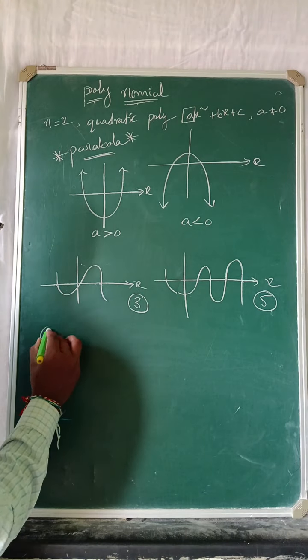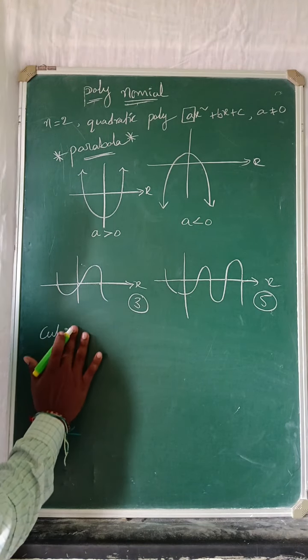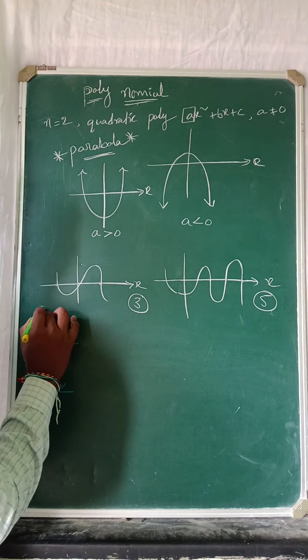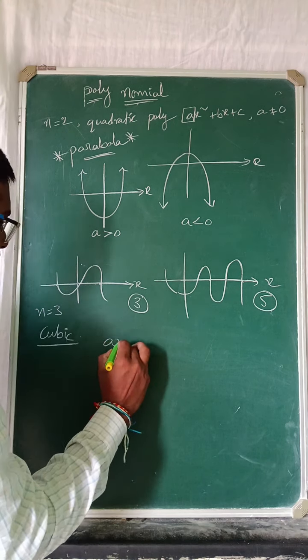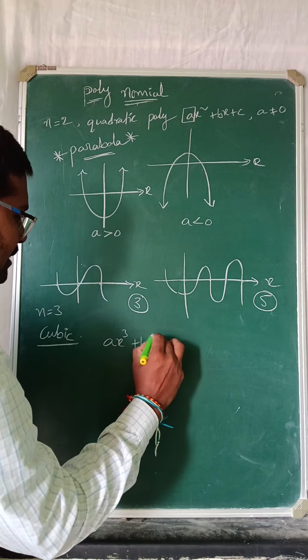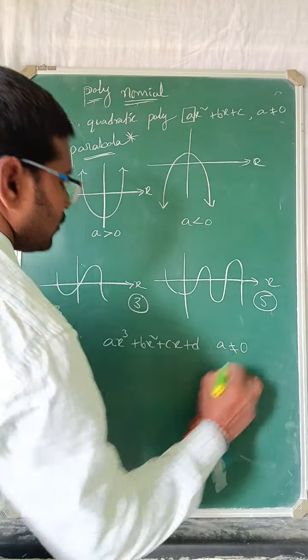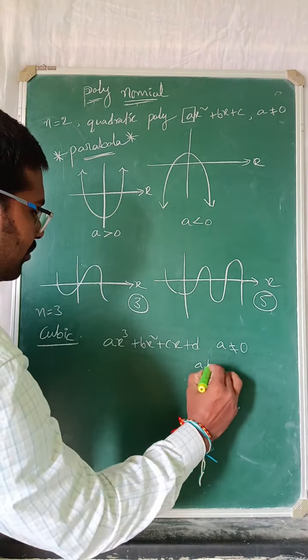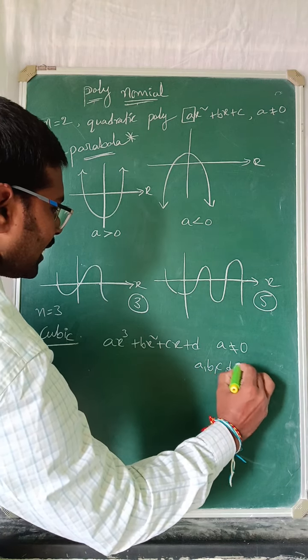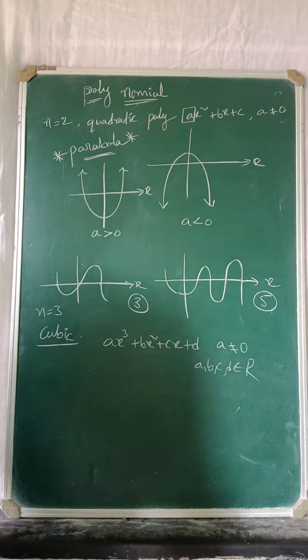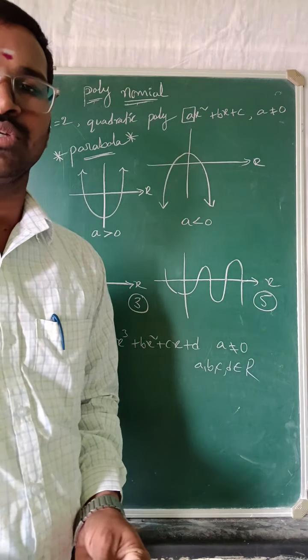Here cubic polynomial means n is equals to 3. That is ax cube plus bx square plus cx plus d. Here a is not equal to 0 and a, b, c, d belong to real numbers. Simply, okay na? This is the cubic polynomial.